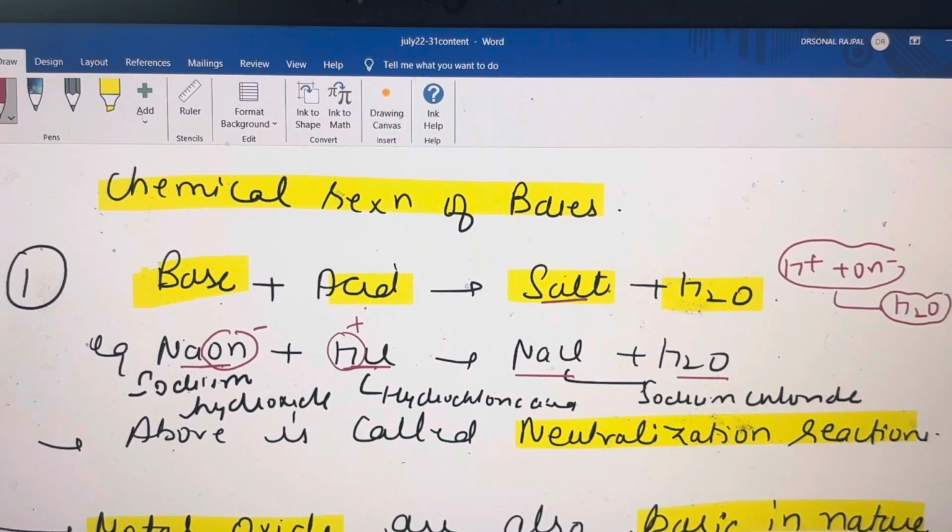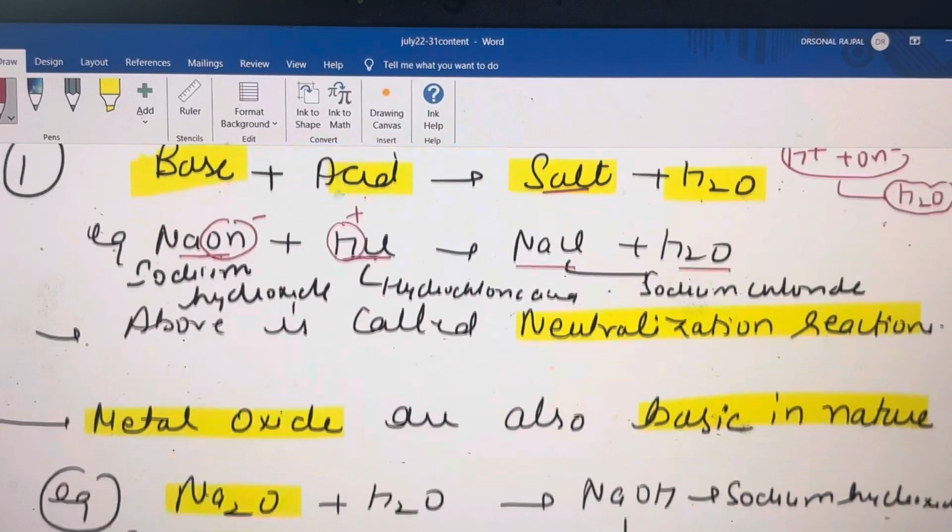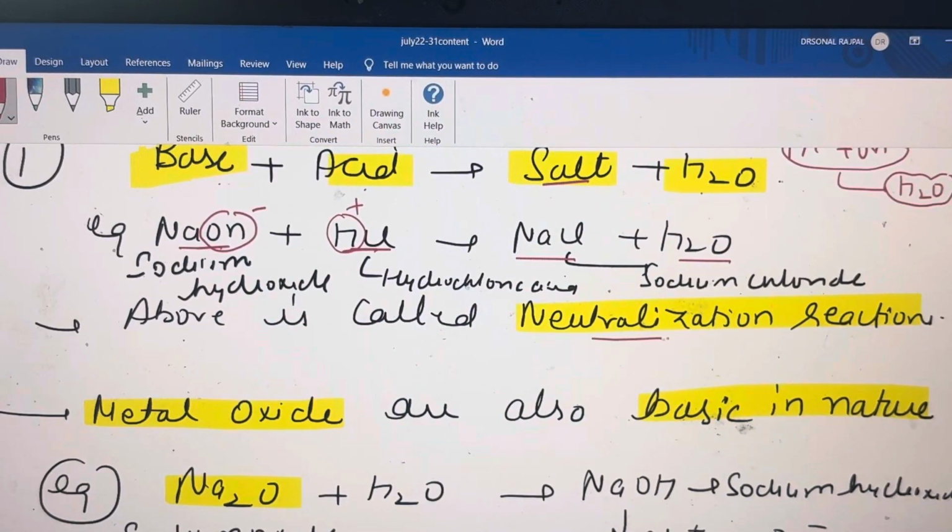So when a base reacts with an acid, it is always called a neutralization reaction, or mainly when a strong base reacts with a strong acid, it will make water. So this is called the neutralization reaction.